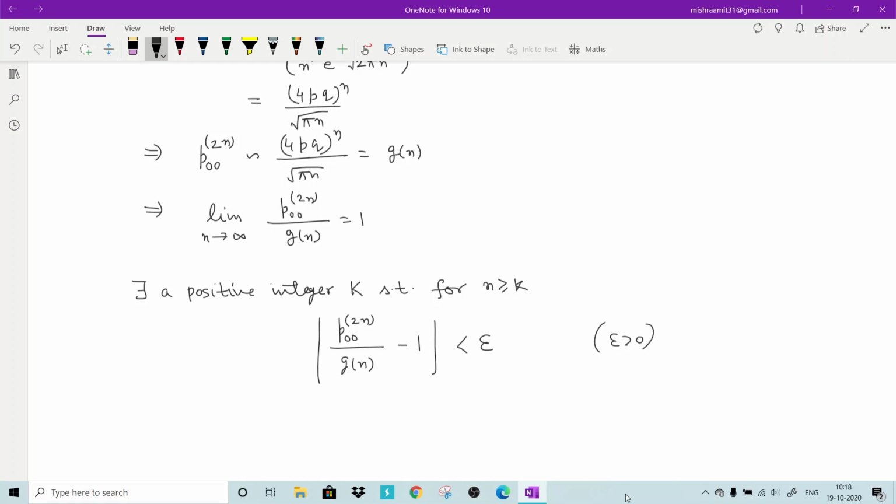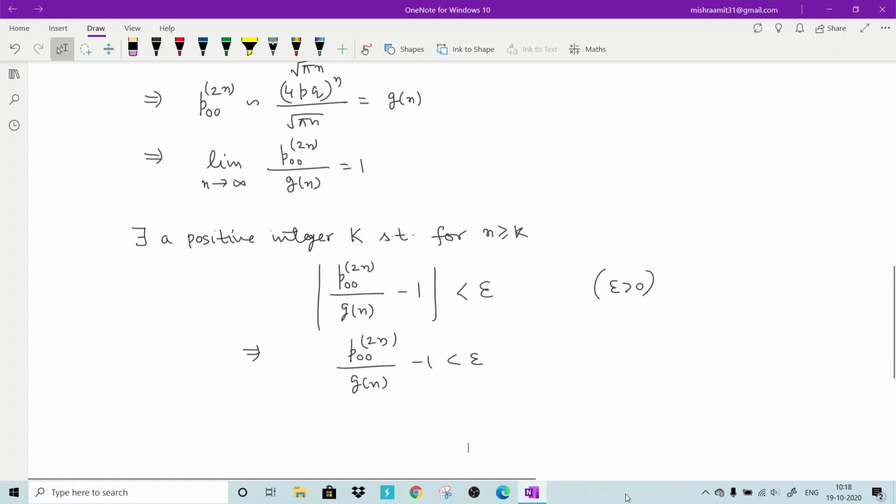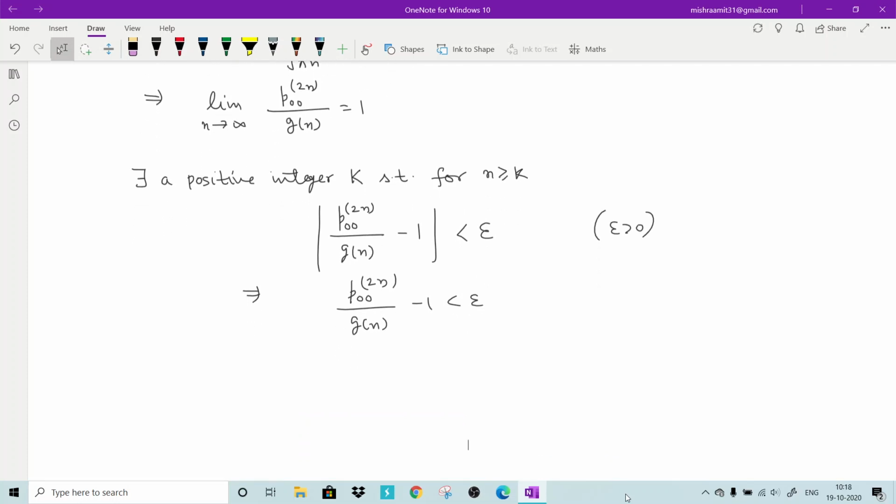So this epsilon may be different also. What does it give you? It gives you P00 2n divided by gn minus 1 less than epsilon. And remember that this is true for every positive epsilon, and that k will be different for every epsilon.